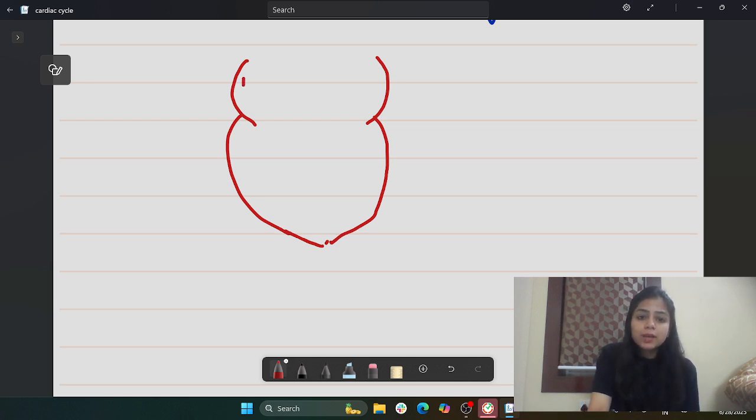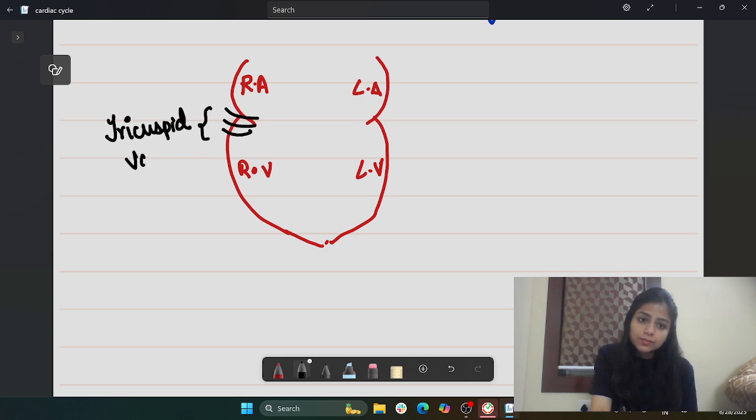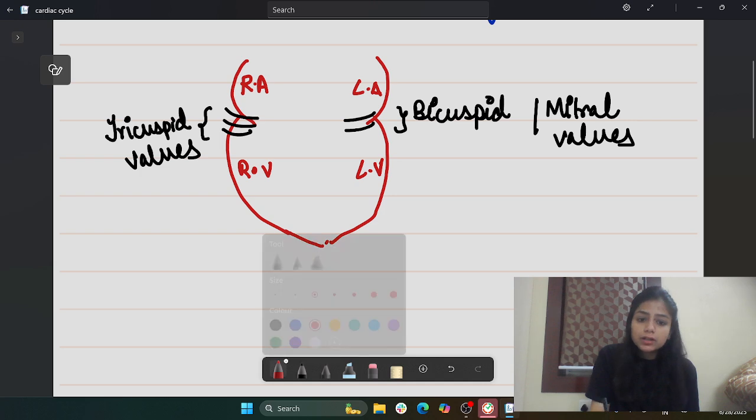Suppose this is my right atrium and this is my right ventricle, this is my left atrium, and this is the left ventricle. You know that very well. In between the right atrium and the right ventricle, there is the presence of cusps. These are called tricuspid valves. And in between the left atrium and the left ventricle, there is the bicuspid valve, also called the mitral valve, right?